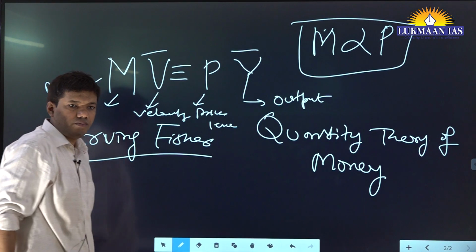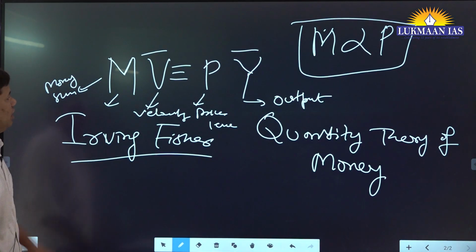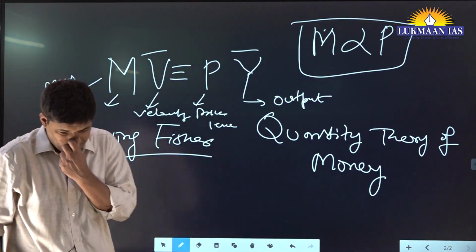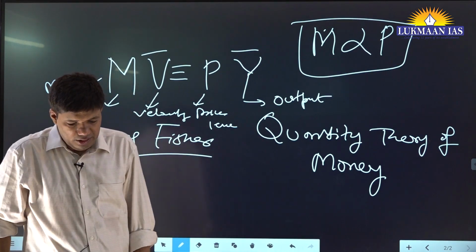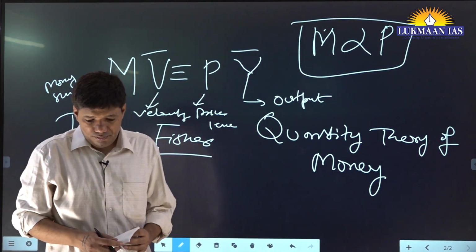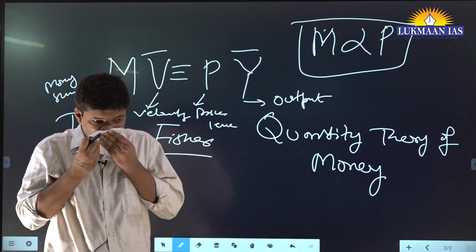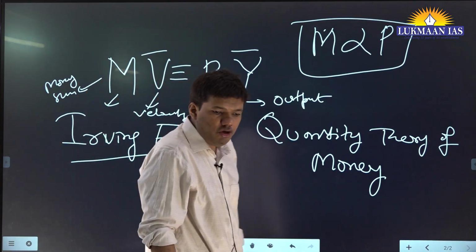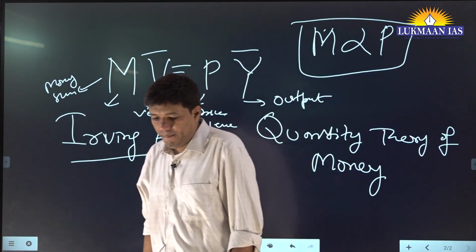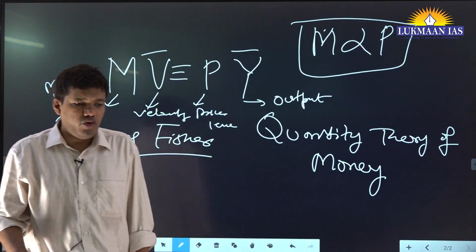Okay. Given this background, now please write a line. Classical theory of money says that price level is proportional to the quantity of money.